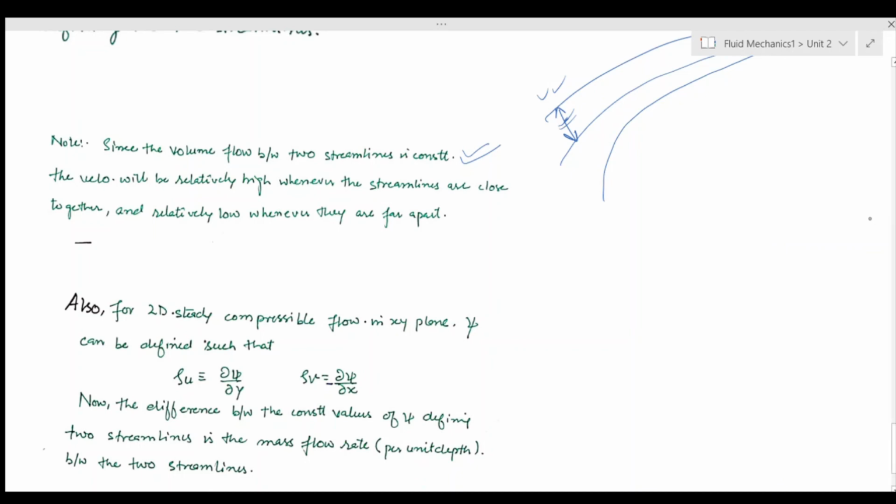Now let me talk about the r theta plane. I have done the xy plane.